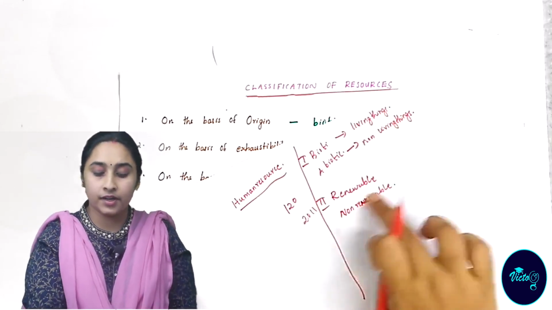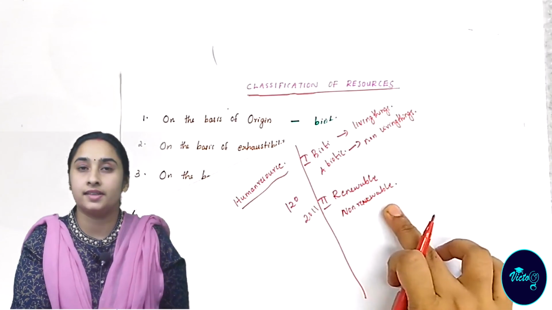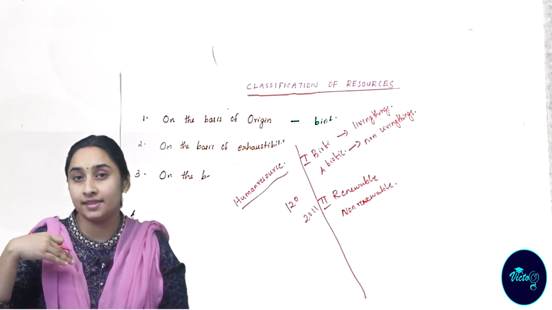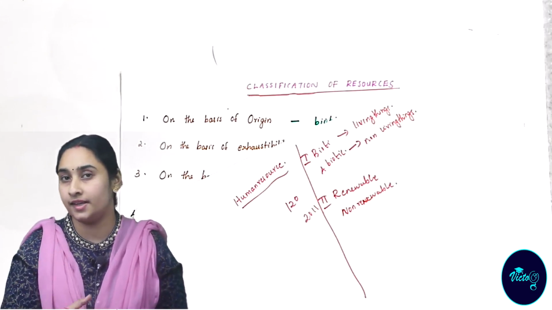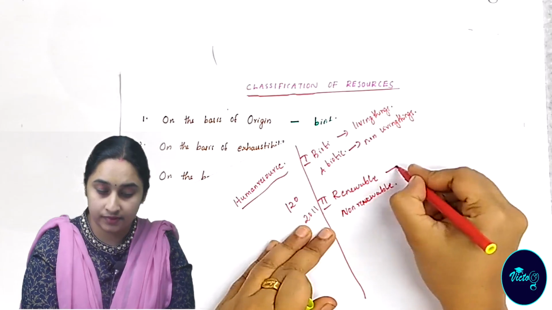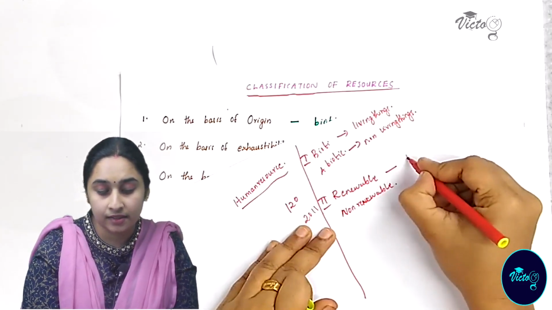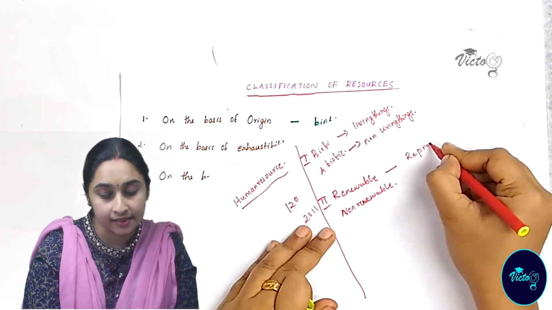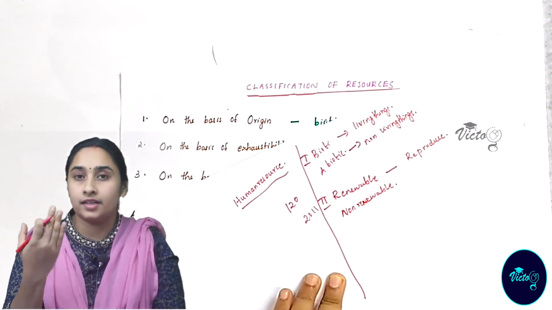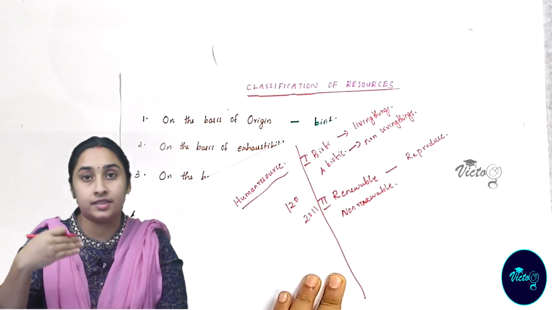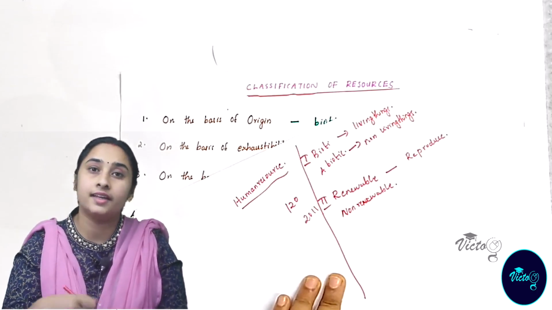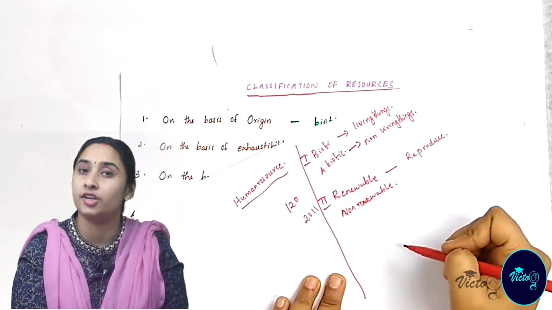Renewable resource means the resource which is renewed easily, or reproduced easily, or we can regenerate easily. It does not get exhausted. Examples: wind energy, solar energy, water. They are continuously available, so they can regenerate easily. That is known as renewable resources.